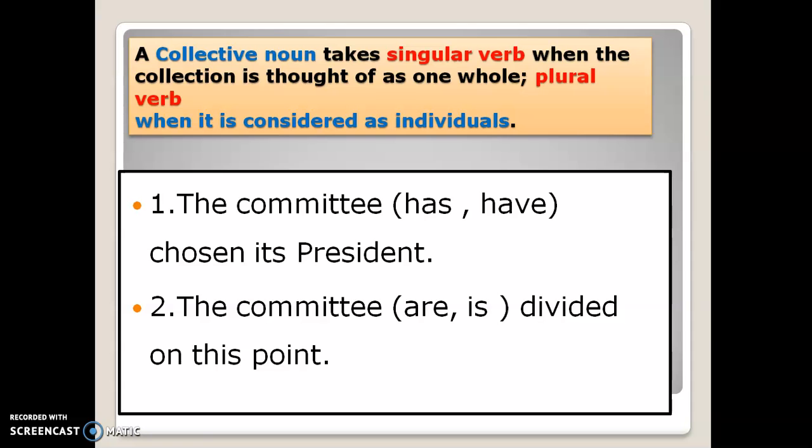Then look at the rules. A collective noun takes a singular verb when the collection is thought of as one whole, one unit. But it will take a plural verb when it is considered as individuals. In the same way, the jury divided in their opinion. Jury, group of judges. So when we take that as a single unit, the jury differs. When we consider it as individuals, then divided in their opinion. Right?